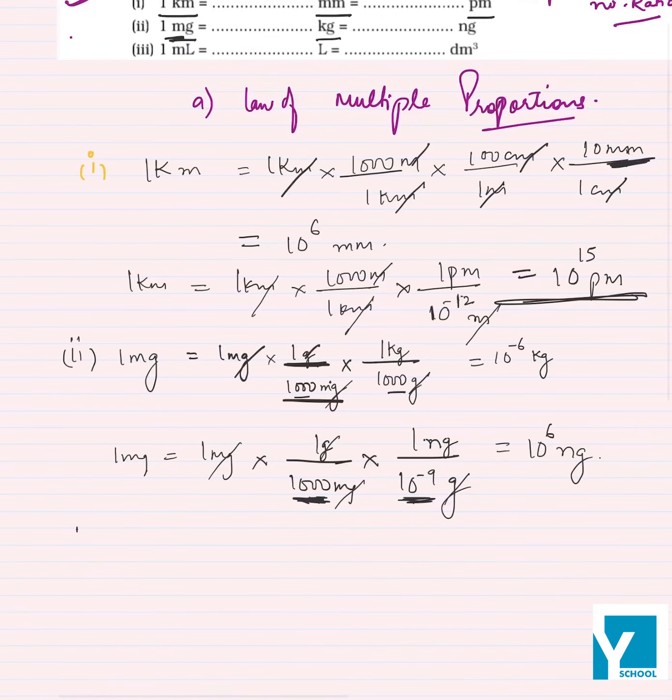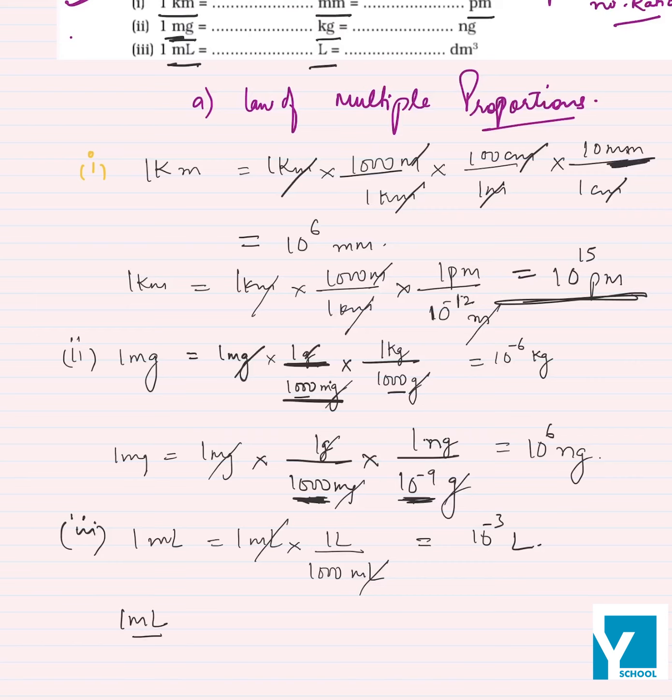Next, third part, we have to convert 1 ml into liters. So 1 ml is basically equal to 1 liter by 1000 ml, right? So we need to convert it into liters. ml cancels with ml, and it comes out to be 10 raised to power minus 3 liters. It was very easy.